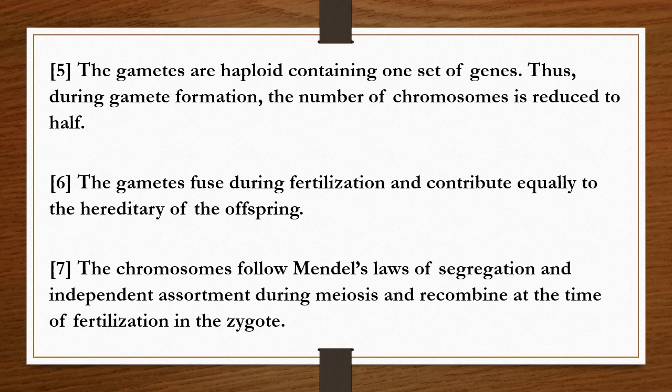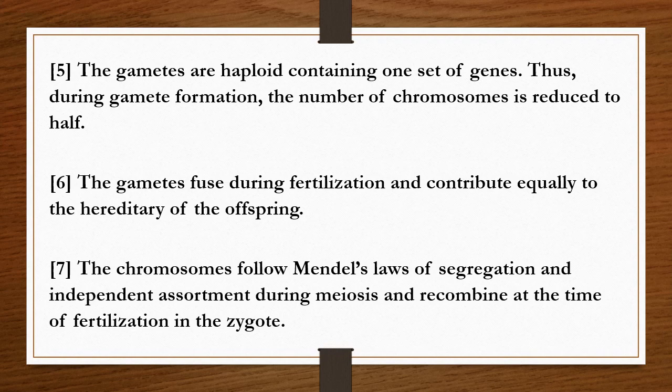The gametes are haploid, containing one set of genes. Thus, during gamete formation, the number of chromosomes is reduced to half. The gametes fuse during fertilization and contribute equally to the heredity of the offspring.